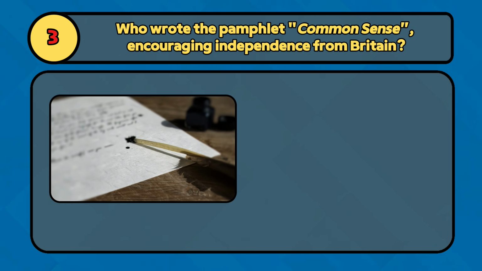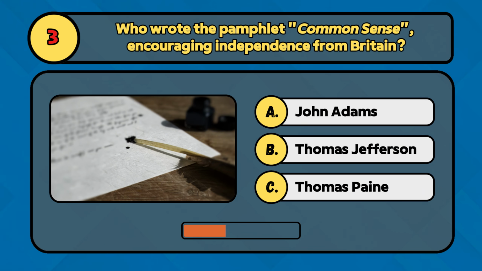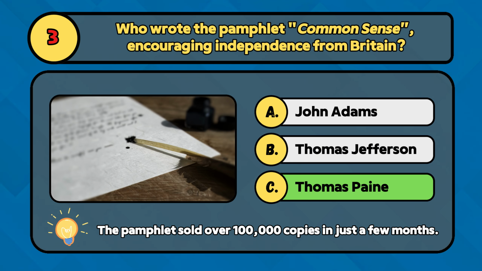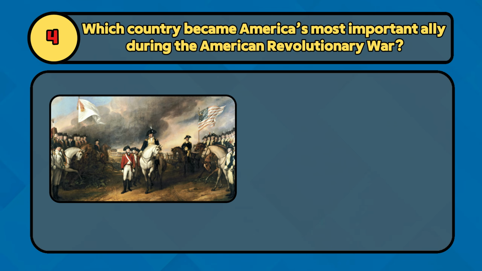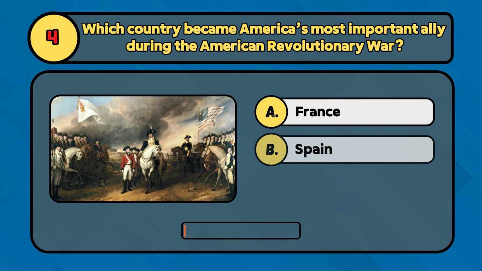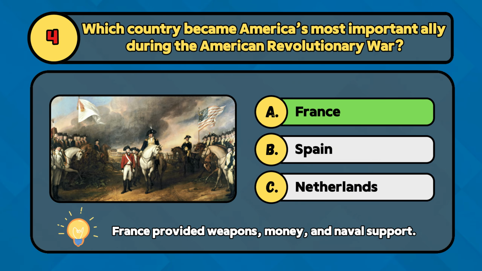Who wrote the pamphlet Common Sense, encouraging independence from Britain? Was it John Adams, Thomas Jefferson, or Thomas Paine? Thomas Paine wrote Common Sense, urging Americans to seek independence. Which country became America's most important ally during the American Revolutionary War? Was it France, Spain, or the Netherlands? France became America's most important ally during the Revolution.